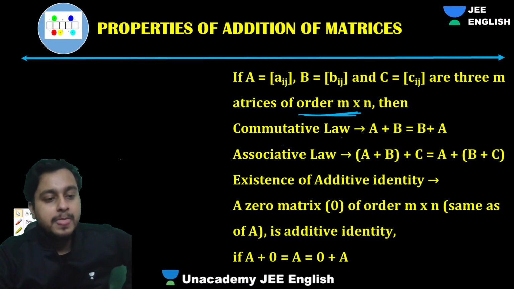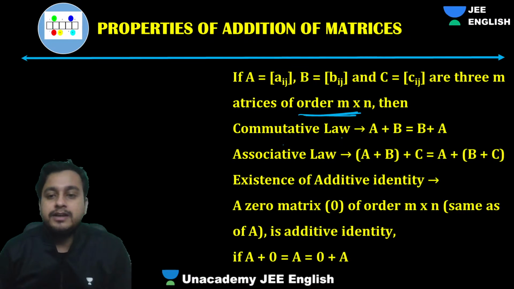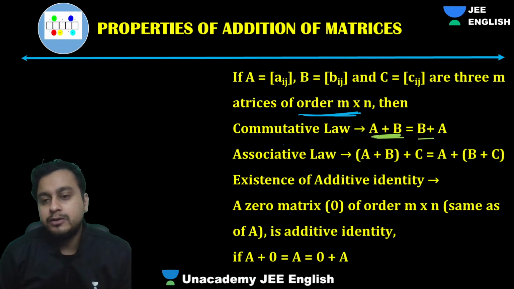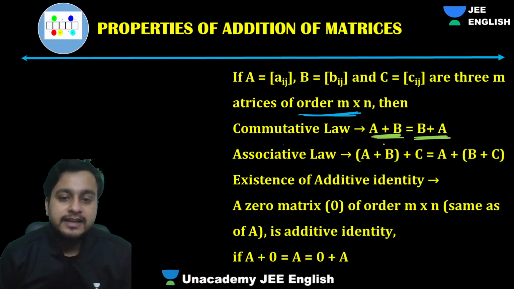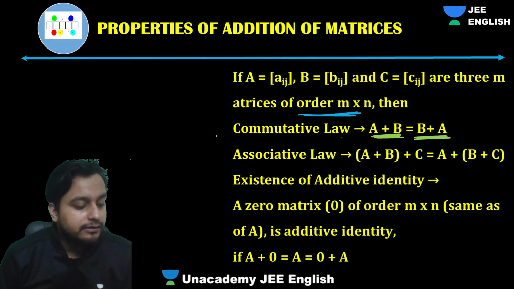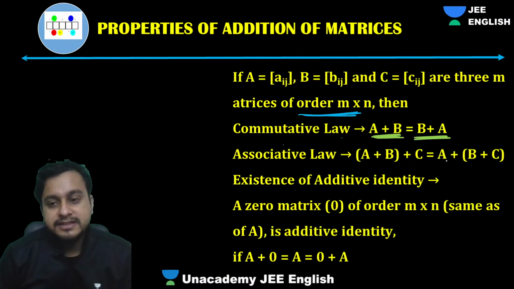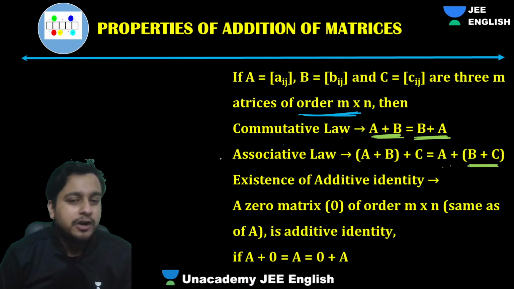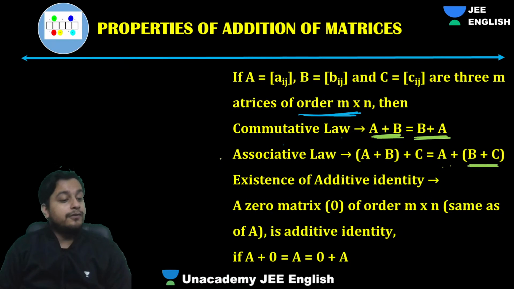Next, guys, over here you can see, it is commutative. A plus B will be equal to B plus A. And guys, associative also is there, right? Associative law you would have heard. A plus B plus C, first you can add B plus C, then you can add A, does not matter. Now, existence of additive identity.